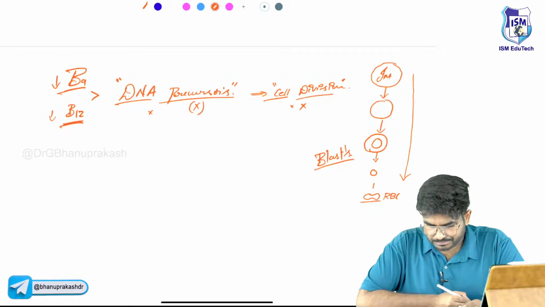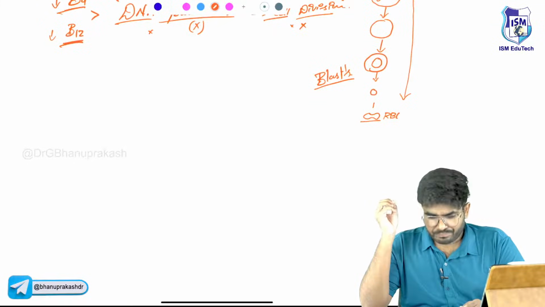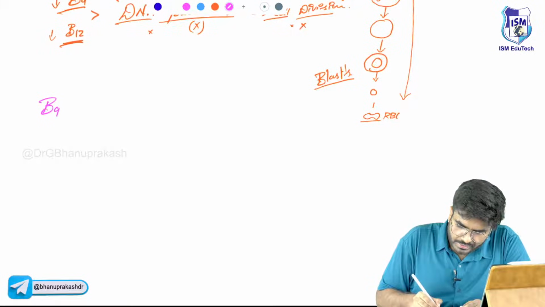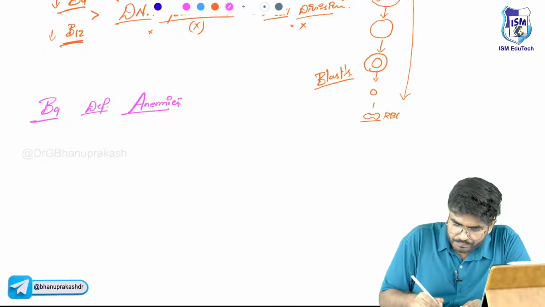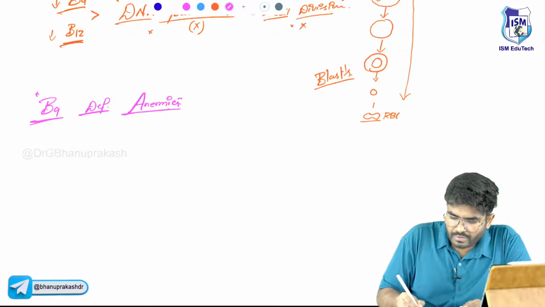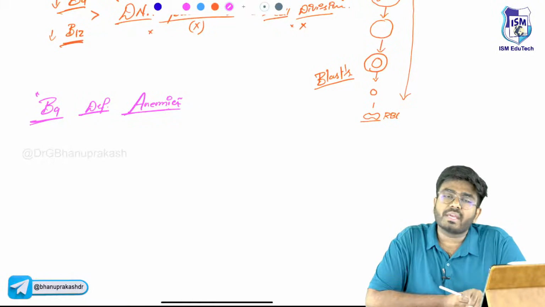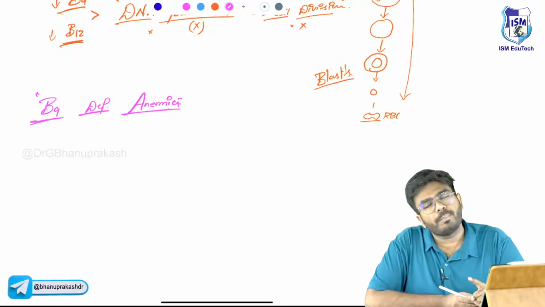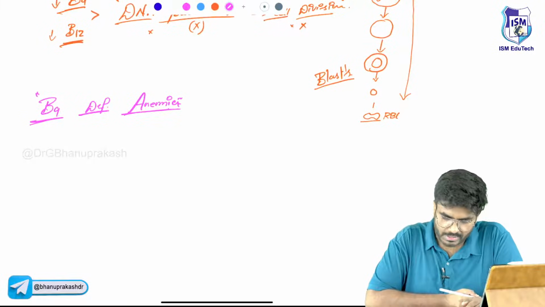We have already discussed that. Now let's see B9 deficiency anemia. See how to find out whether it is B9 deficiency anemia or B12 deficiency anemia. Both of them can cause megaloblastic anemia. B9 can cause megaloblastic anemia, B12 can cause megaloblastic anemia. It's not just the combo, they can individually cause megaloblastic anemia.